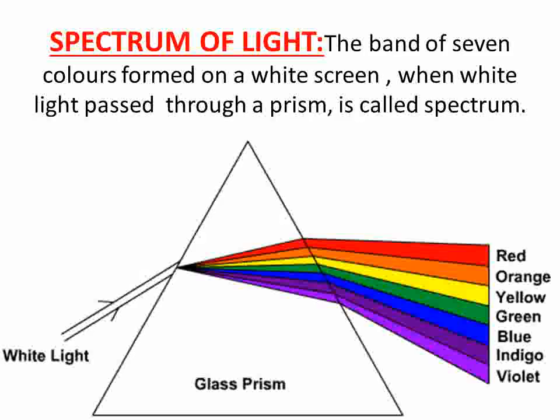We know the letters VIBGYOR. There are 7 colors in white light. The prism only splits or separates out these 7 colors, and it is not creating any color.